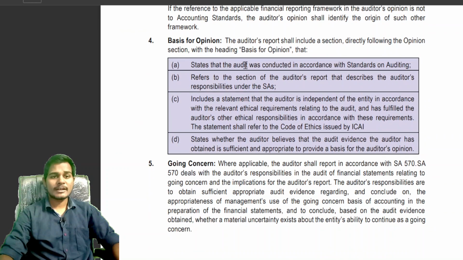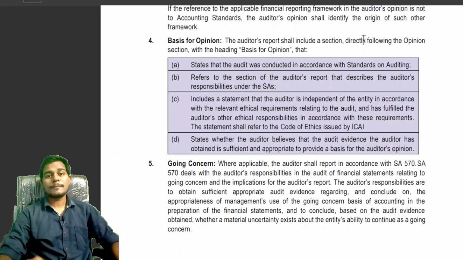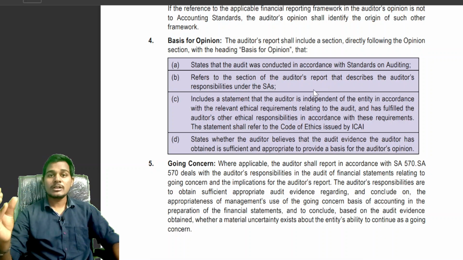Basis for opinion paragraph. In the basis for opinion section, we will provide the following information. We have conducted the audit in accordance with standards on auditing. Next, make reference to the section in the audit report describing the auditor's responsibility. In the basis for opinion paragraph, the auditor should provide a separate section describing the auditor's responsibility.